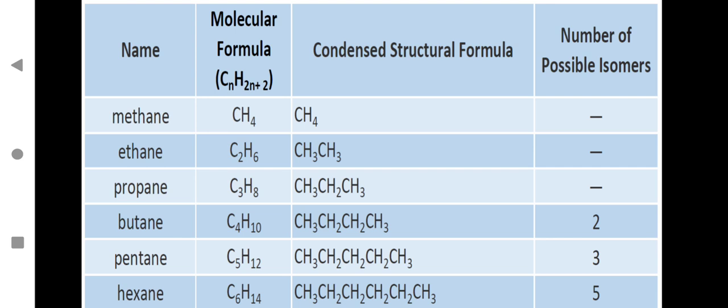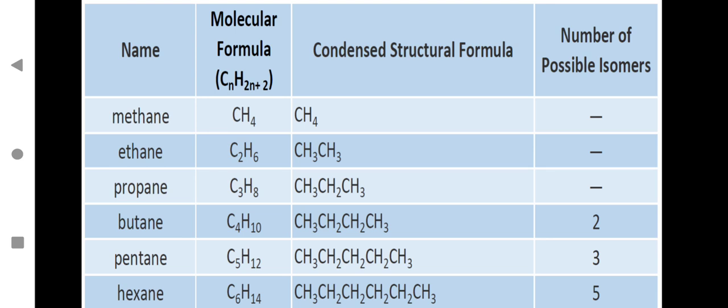The first 3 members will not show isomers, where isomers actually involve different structural formulas in which the carbon compounds show different branching. From butane you can have 2 isomers showing 2 different types of branching. Pentane will show 3 and hexane will show 5. So let us see what are isomers.